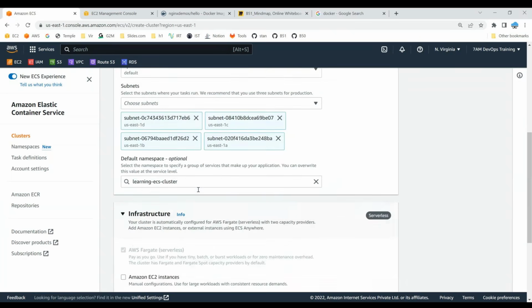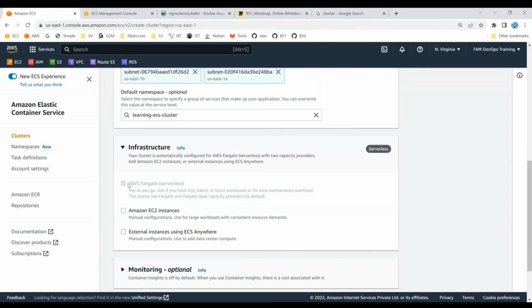And once it's done, by default, whether you choose it or not, serverless is something which will be selected by default, and it cannot be changed, because very soon Amazon is going to restrict you to using Fargate. Right now Amazon is going to offer you 3 options. One is AWS Fargate. When you say Fargate, it's completely serverless. That means Amazon takes care of your hardware maintenance, everything. You tell Amazon I want 100 containers, it's going to run the 100 containers. How it's going to provision the underlying EC2 servers, how it's going to destroy them, it's not our headache. But for the sake of this, I'm going to create EC2 instances as well.